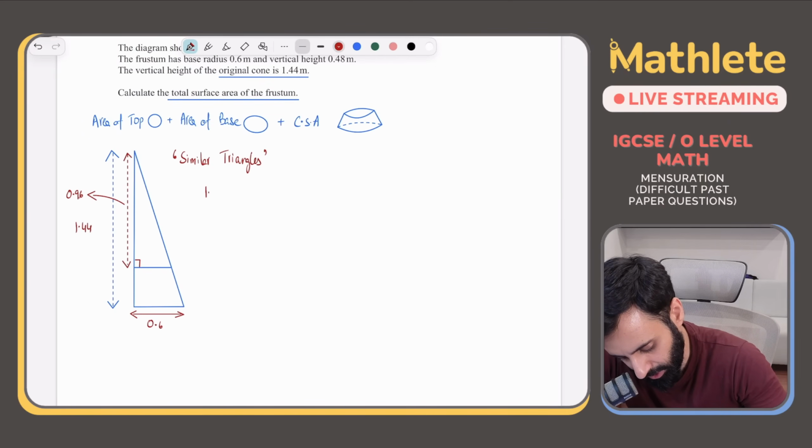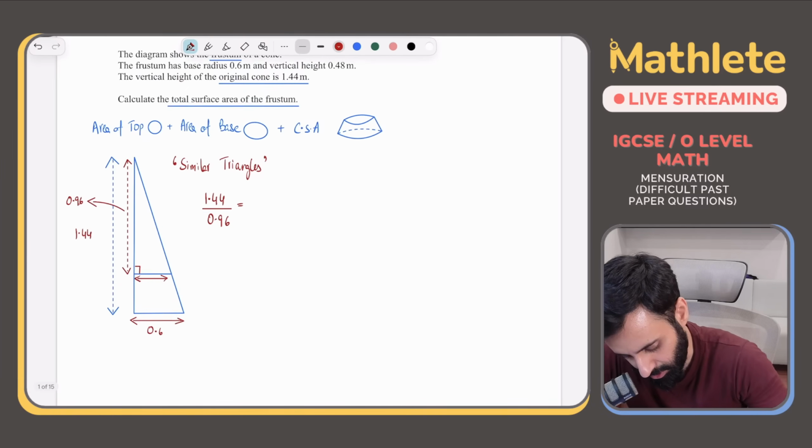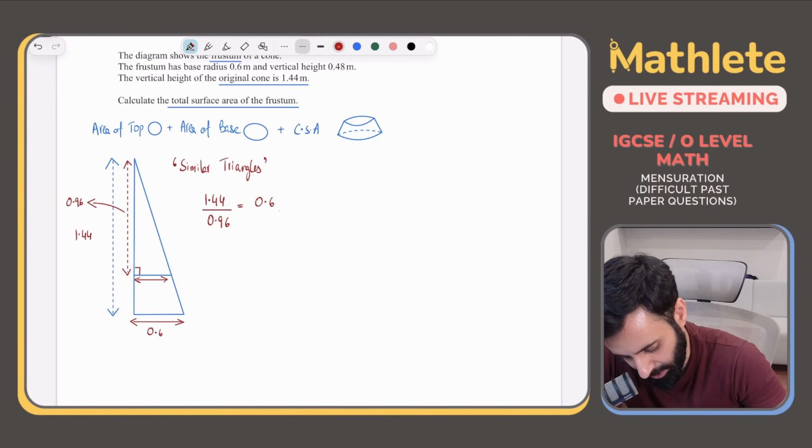So the height of the larger cone, which is 1.44, divided by the height of the smaller cone, which is 0.96, is equal to the radius of the larger cone, which is 0.6. Let's just double check. Yep, that's 0.6. Divided by the radius of the smaller cone, that's r.